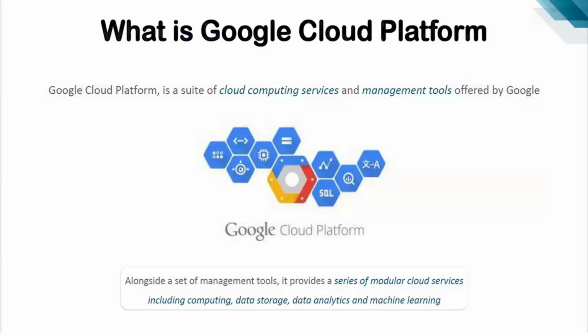Next one. Look at this here. Look at my screen. So what is cloud? We understand, right? What is cloud computing? Benefits of cloud computing we discussed. What is Google Cloud Platform? Google Cloud Platform is a suite of cloud computing services and management tools offered by Google.